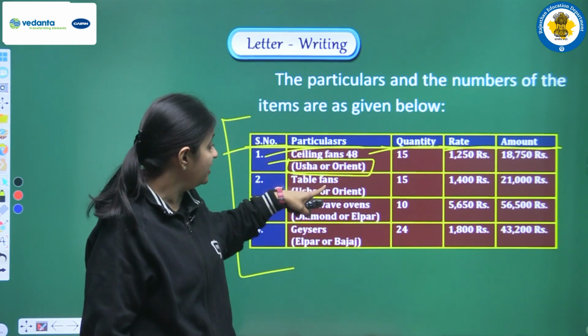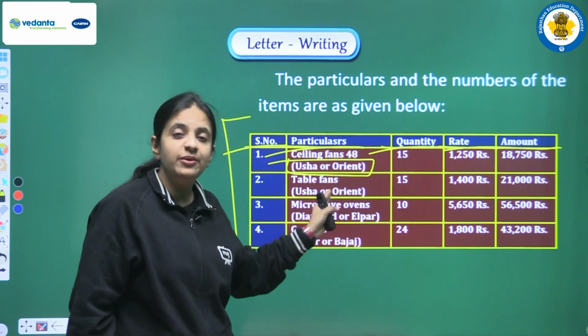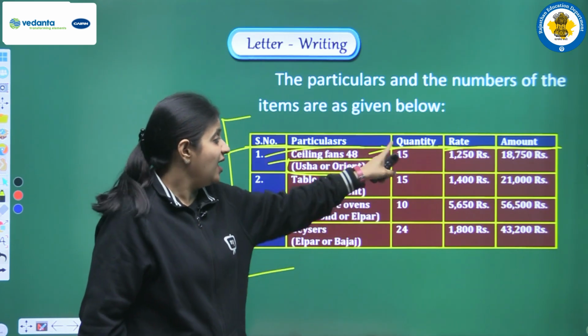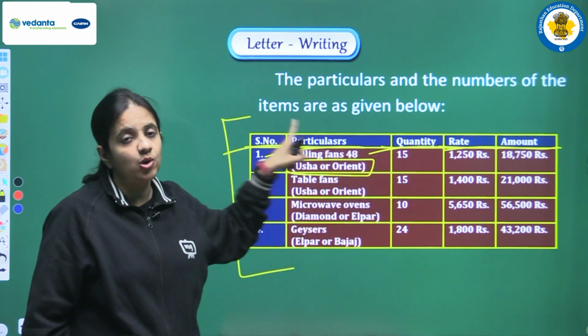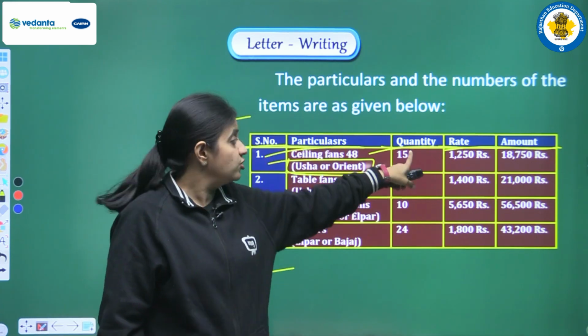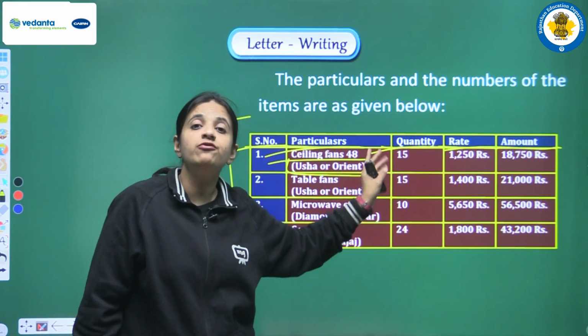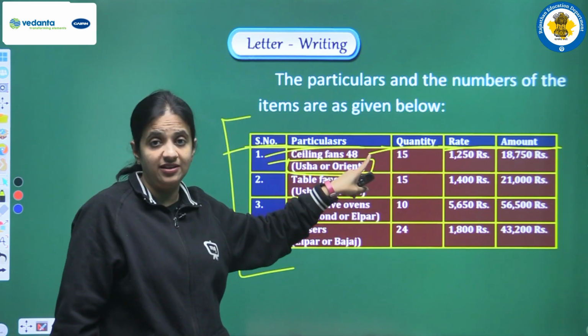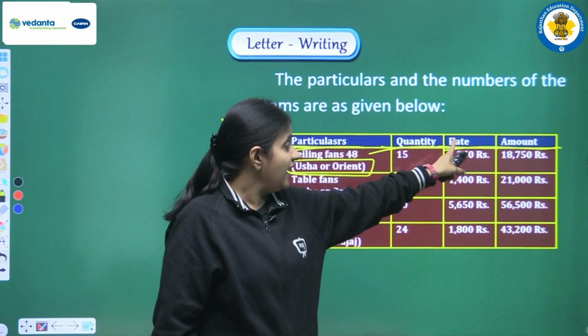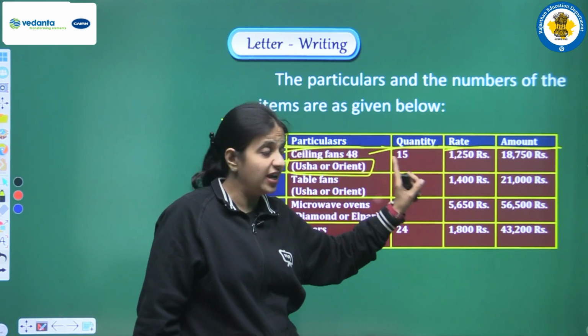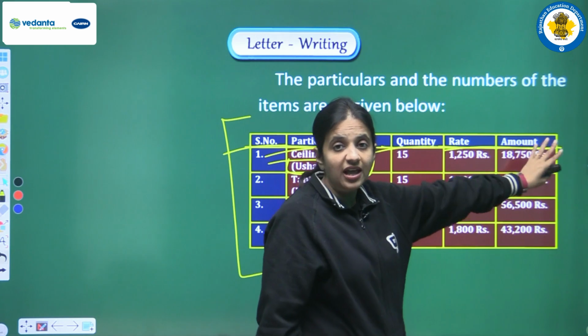It can be Usha, it can be Orient, right? And how many pieces we require, how much quantity we need, we mention here that we want 50 pieces of ceiling fans, right? Next we write the rate of one fan, and then we write the total amount.